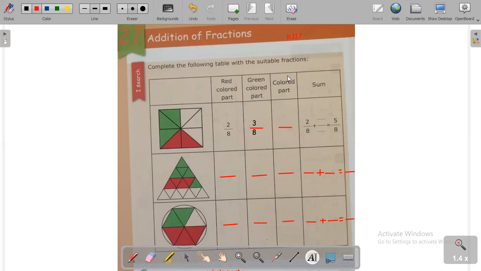Now let's see the colored part. All the colored part, green and red, are what? We know that the denominator is 8. Let's count the colored parts. 1, 2, 3, 4, 5. So the numerator is 5 and the denominator is 8.